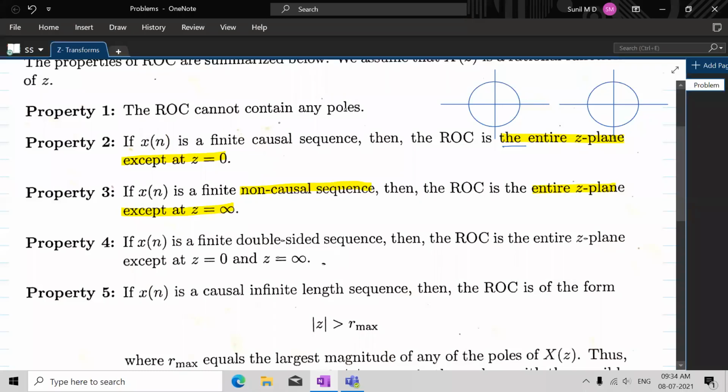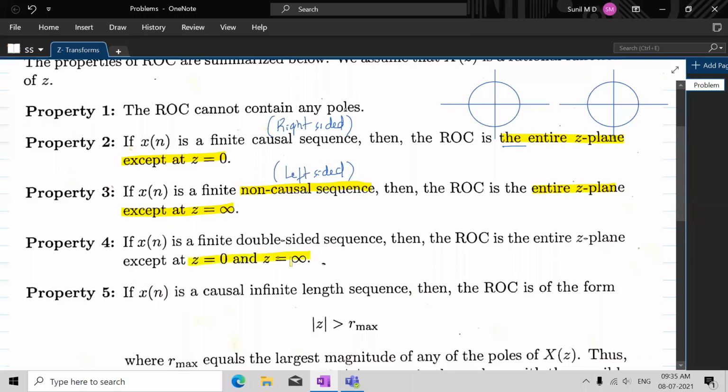This is the right-sided sequence, and this is the left-sided sequence including the 0th sample. We have seen in detail how the ROC is the entire Z plane except Z equal to 0 and Z equal to infinity. If it is double-sided, it's quite obvious that it would be the whole Z plane except Z equal to 0 and Z equal to infinity.